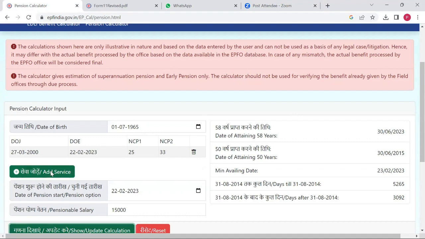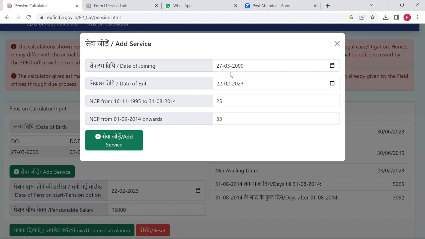Now I have to add service here. So this is basically my date of joining. When did I start working? Basically, when did I start contributing to my PF account? And when did I exit? I'm just putting yesterday's date here. So whatever the date is, we can put it here.